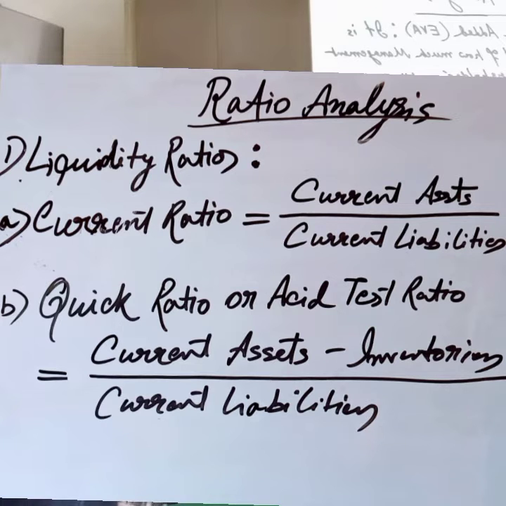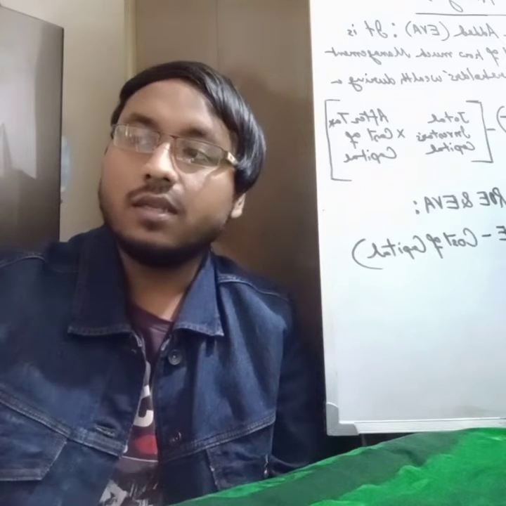Then comes the quick or acid test ratio, which is current assets minus inventories divided by current liabilities. This ratio measures the firm's ability to pay off short-term obligations without relying on the sale of inventories.